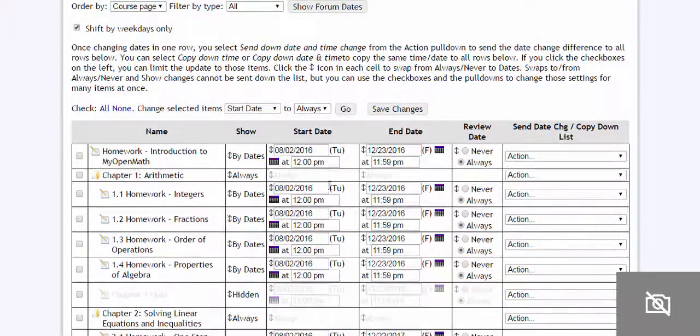So the spring semester starts in January 30th. So I would just type in 1/30/2017. And for some reason here, the time, maybe I typed that in by mistake, 12 p.m. I probably did. It should be 12 a.m. is when I want it to open up. And then the end date.